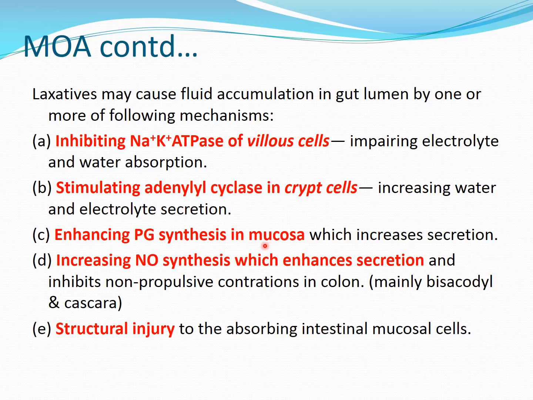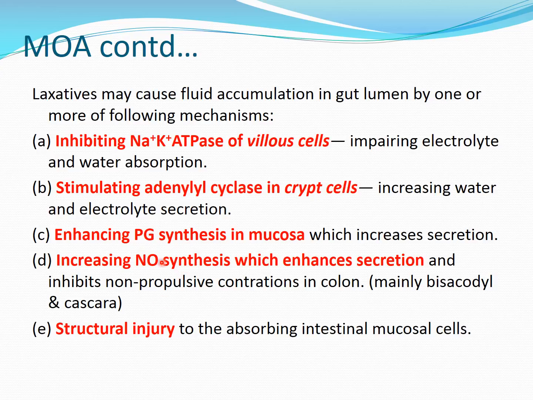Third, enhancing the prostaglandin synthesis in the mucosa. So prostaglandin is also responsible for increasing the secretion of electrolytes like chloride or sodium, and they can also increase the intestinal motility. So these are the dual advantages of increasing the prostaglandin synthesis. As we already learned in the classification, lubiprostone is a prostaglandin analog which is basically acting by this mechanism.